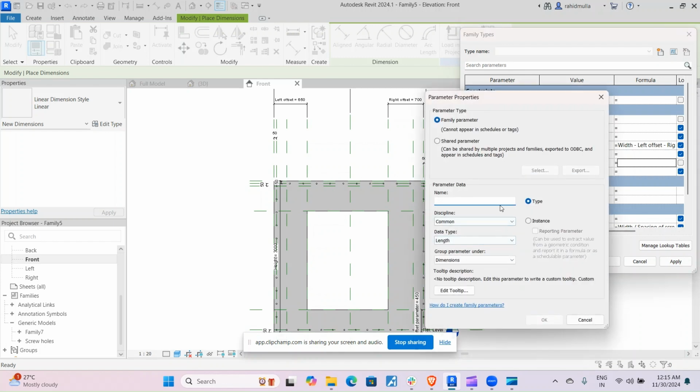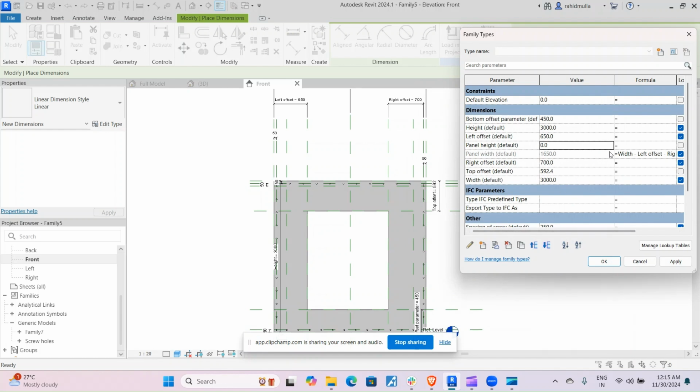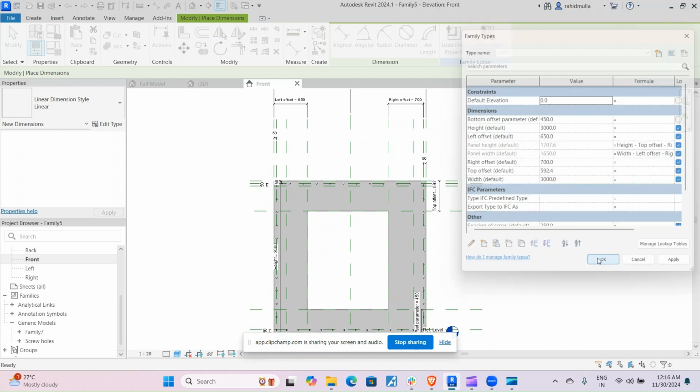Similarly, we'll create panel height, and here what we'll do is height minus top offset minus bottom offset. That is done, and see, even this gives us the information of this one.